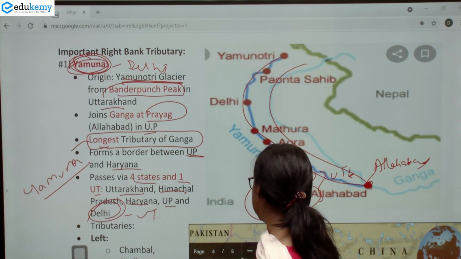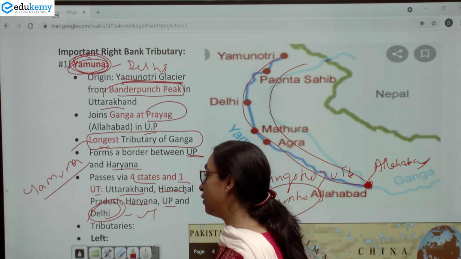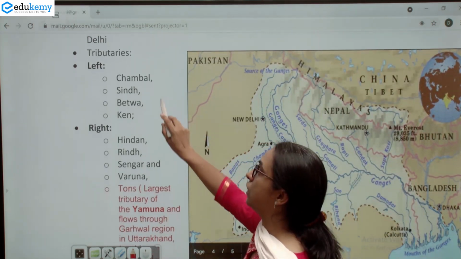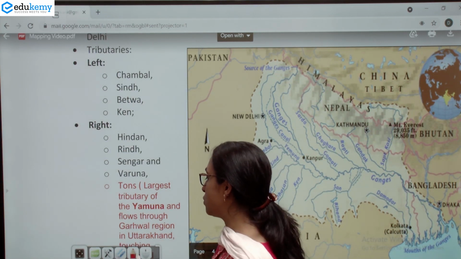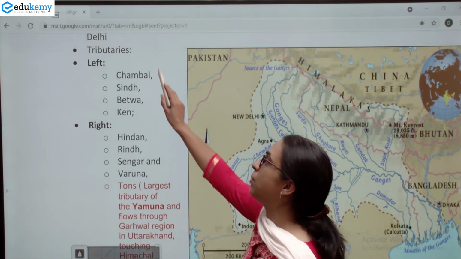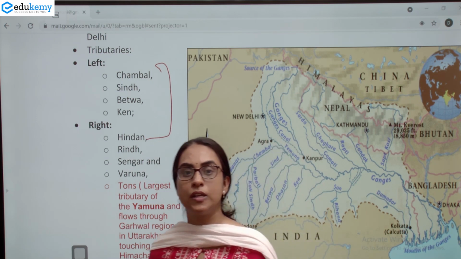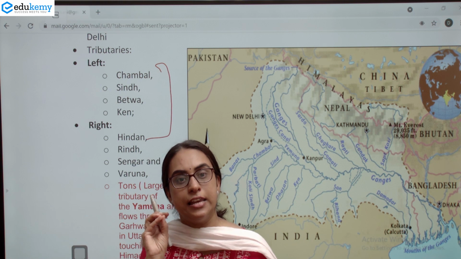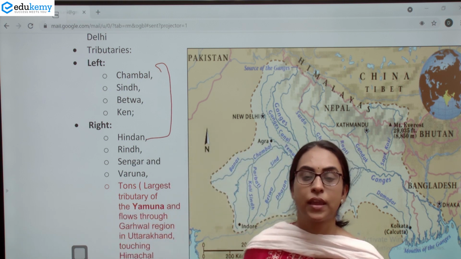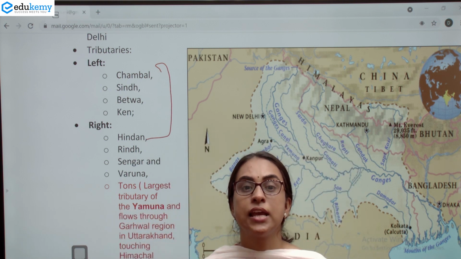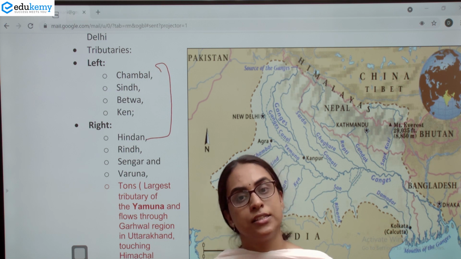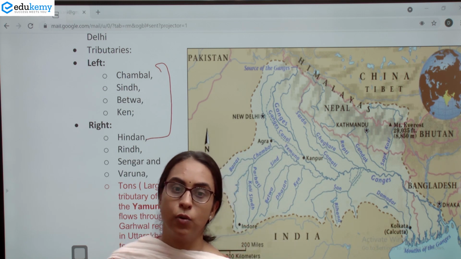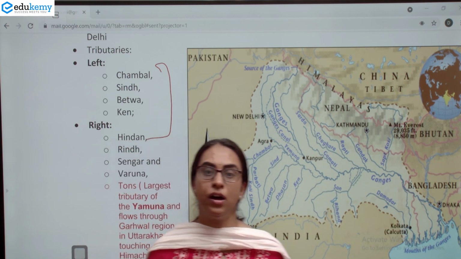If we look at the tributaries of river Yamuna, the important tributaries are Chambal, Sindh, Betwa, Ken. How do you remember this? You remember it as a rhyme: Chambal, Sindh, Betwa, Ken. These are the left bank tributaries of Yamuna. And if we talk about the right bank tributaries, it is Hindan, Rind, Sengar, Varun. Same, you rhyme it and then you remember it: Hindan, Rind, Sengar and Varun. And the left bank is Chambal, Sindh, Betwa, Ken.